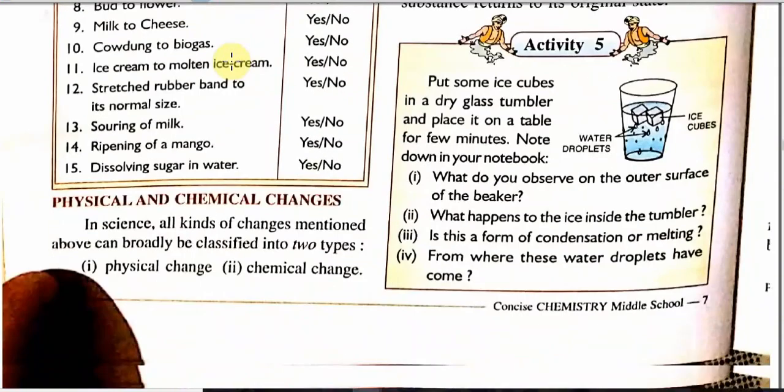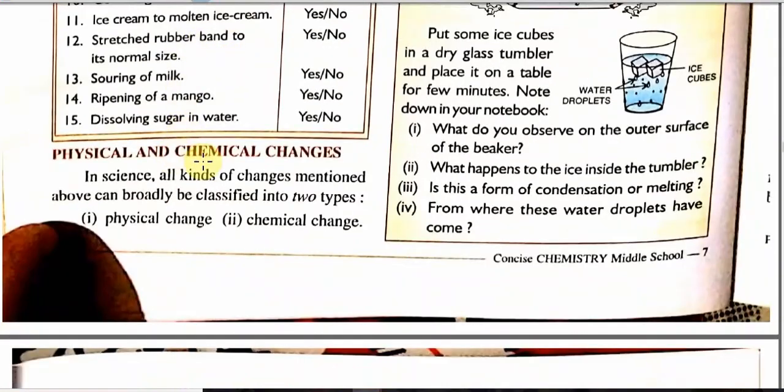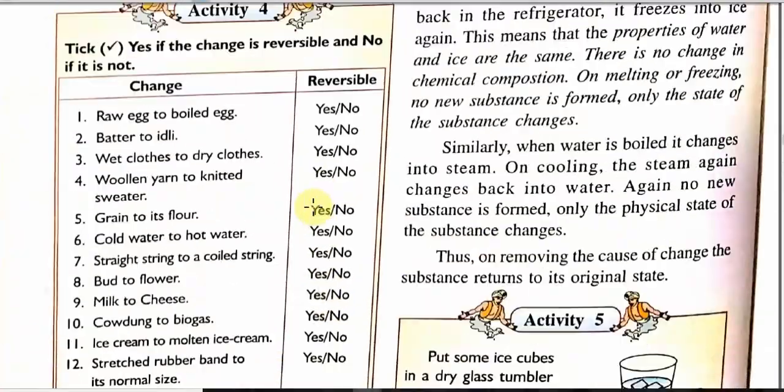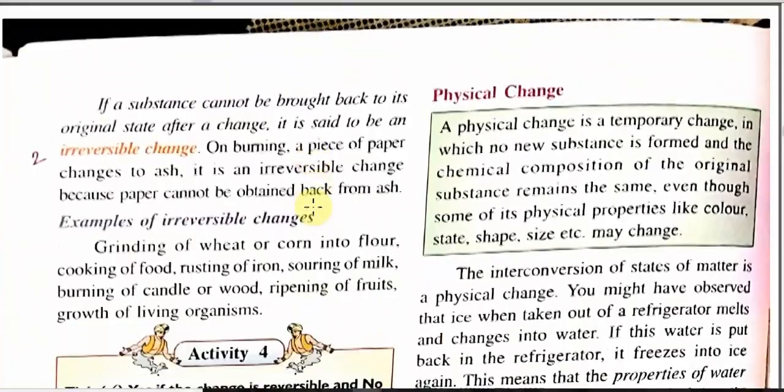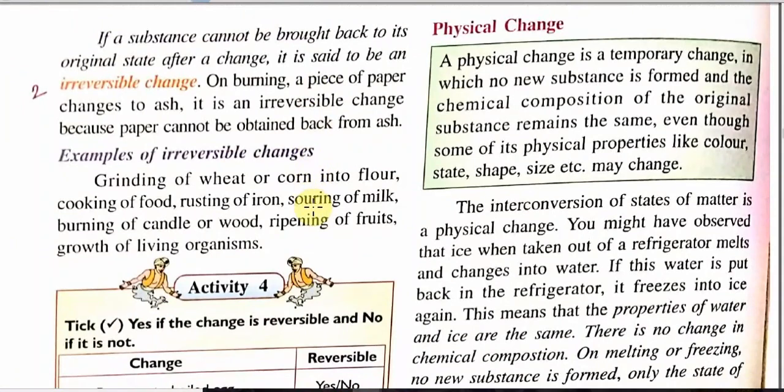Next is physical and chemical change. Physical and chemical change are two important types of change. Students, please pay attention to physical change. I am pointing the yellow mouse cursor on the right hand side of your screen. A physical change is a temporary change in which no new substance is produced. Students, remember, we have read this in class 6 also.